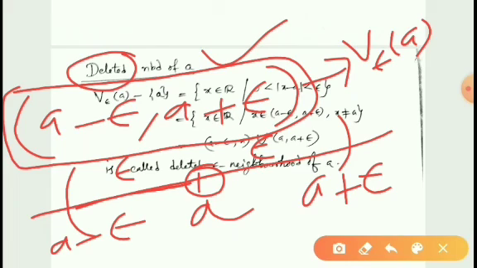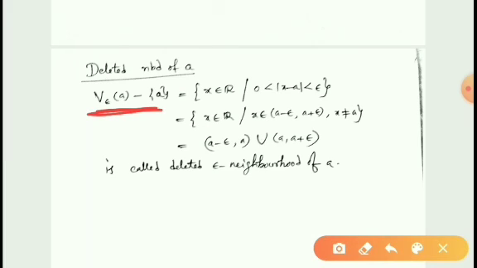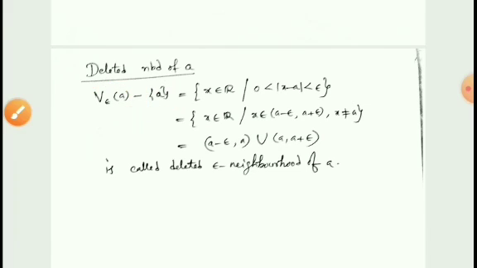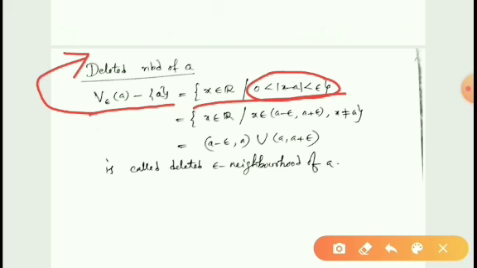Dilated neighborhood of A is nothing but excluding A. That means by removing the real number A from the neighborhood of A, we will get a dilated neighborhood of A. So the removing process is like this. When V epsilon A is the neighborhood of A, removing A from the neighborhood of A means V epsilon A minus A. This is said to be the dilated neighborhood of A. This is equal to x belongs to R such that 0 less than modulus x minus A less than epsilon.